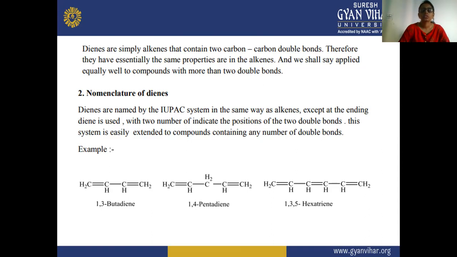In the second structure, you can see it is a 5 carbon atom molecule, and here we can number it 1, 2, 3, 4. We can see that on the first carbon there is a double bond, and on the fourth carbon there is a double bond, so its name is 1,4-pentadiene. In the third, CH2=CH-CH=CH-CH=CH2, you can see it is a 6 carbon atom molecule with 3 double bonds, so we name it hexatriene because 3 double bonds are there.